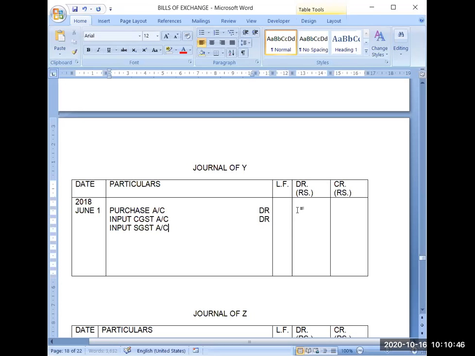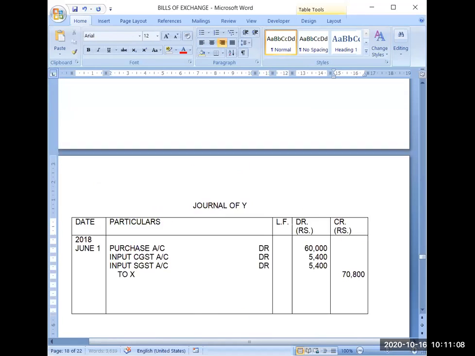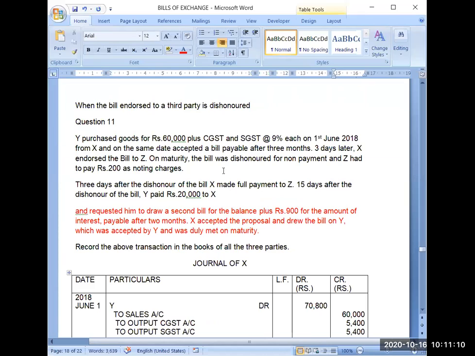Now we will write the amounts. So purchase amount will be 60,000. Then CGST will be 9%, so it will be 5,400. SGST will be 9%, 5,400. And the amount due to X will become 70,800. So till now we have completed this part.